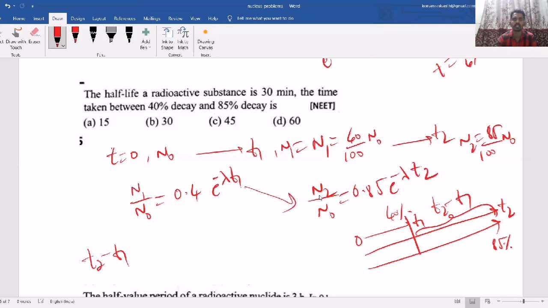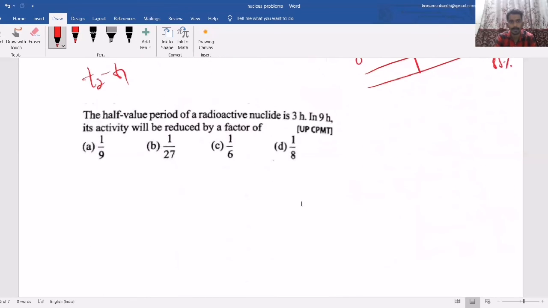If you divide both equations, then you will get the answer. So this way you can understand and you can solve the question. Understand the question, understand the condition and try to make the equation, then you can solve the question.